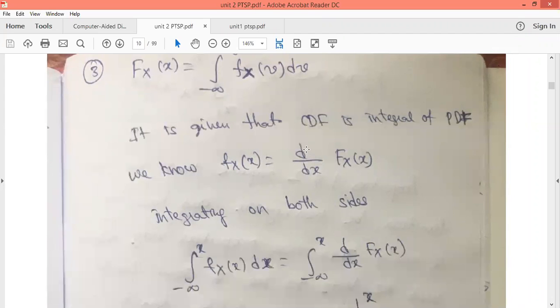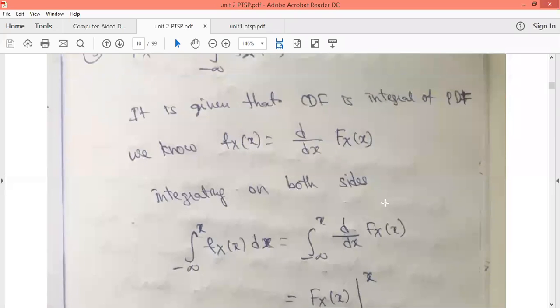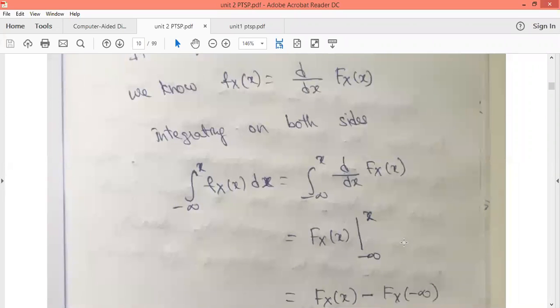Okay. Now, how do you find the density function from the cumulative distribution function? The probability density function is the derivative of the cumulative distribution function. So fX(x) is equal to d/dx of FX(x). Now we integrate both sides of this equation. If we integrate this, we get the integral from minus infinity to x of fX(x) dx equal to the integral from minus infinity to x of d/dx of FX(x) dx. Now, d/dx of FX(x) integrated will give us FX(x) only.